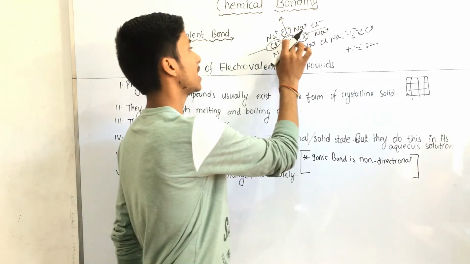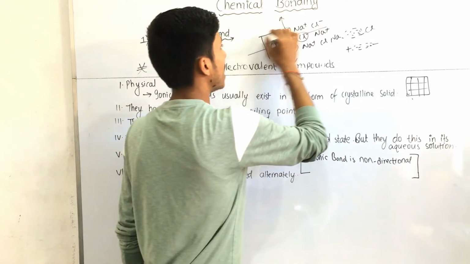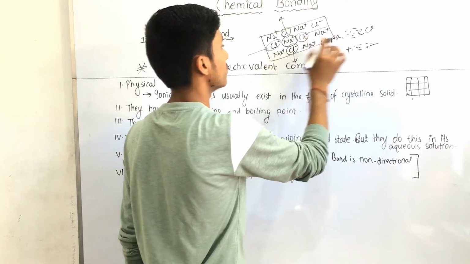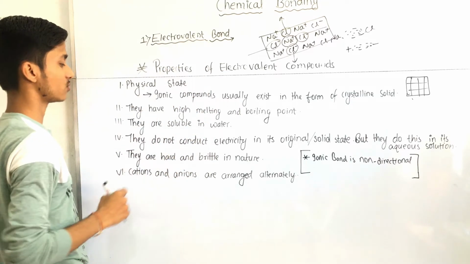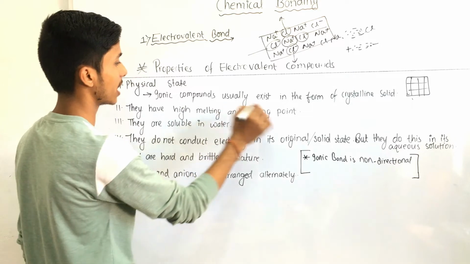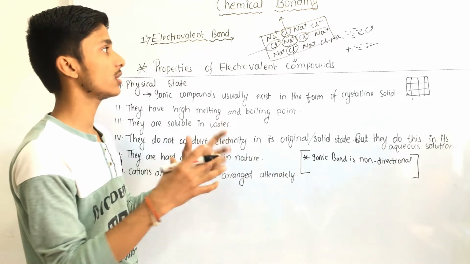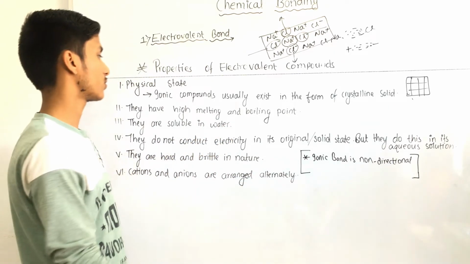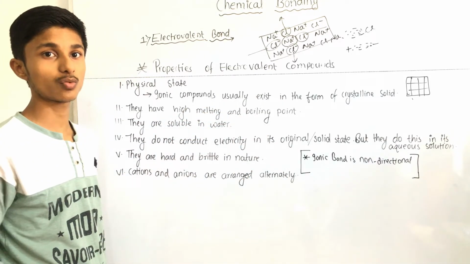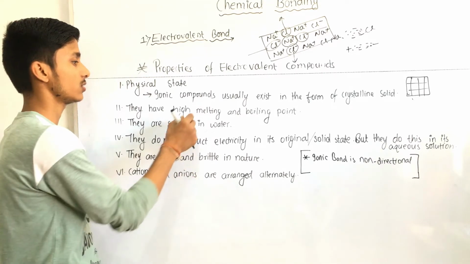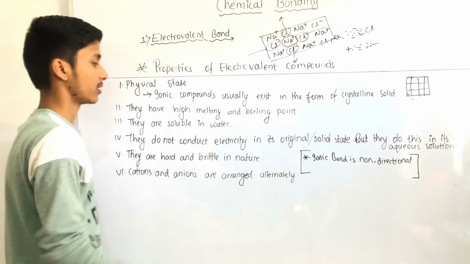So this one cation is surrounded by 6 anions here, and they form the pattern, and they form the solid. This pattern is the cause of solid, so they exist in crystalline solid. Second number, they have high melting and boiling point. Since the stronger electrovalent, it means the stronger attractive force exists between them, therefore high melting point. So the high energy is required to break the bond, so they have high melting and boiling point. Third number, they are soluble in water.